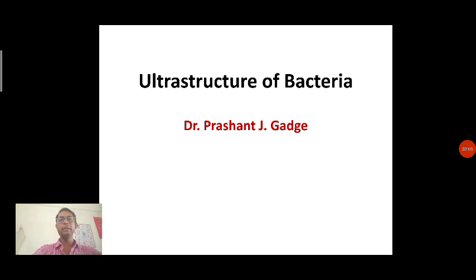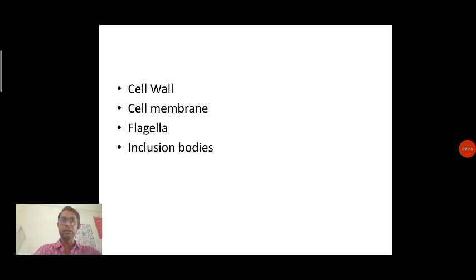Now we know very well that the bacterium is a unicellular organism, and this unicellular organism has a particular structure. The different functions are performed by the single cell or unicell. Each bacterial cell has an external cell wall.